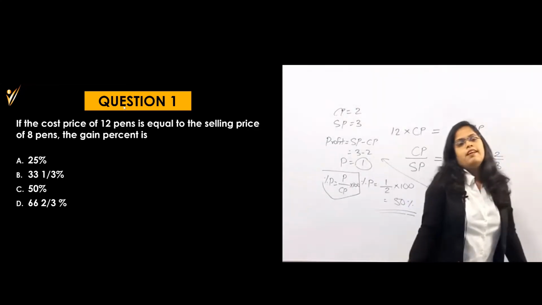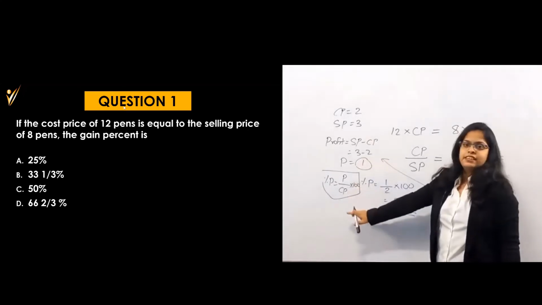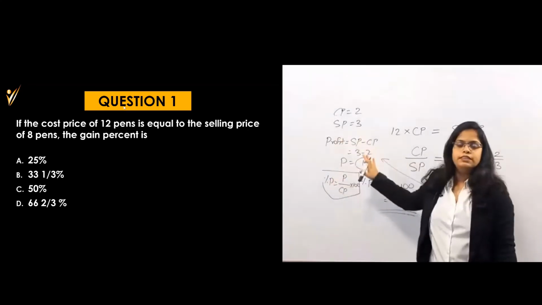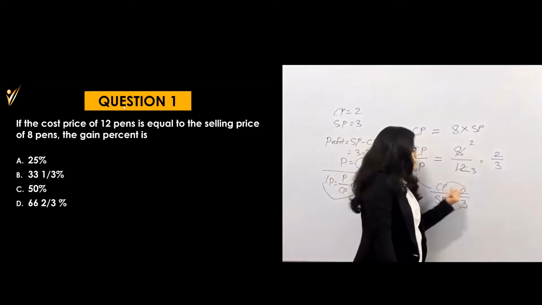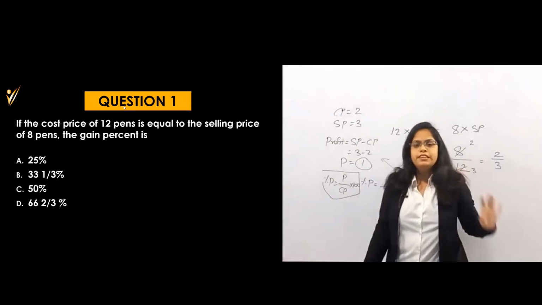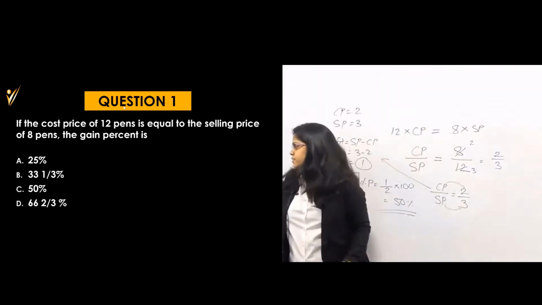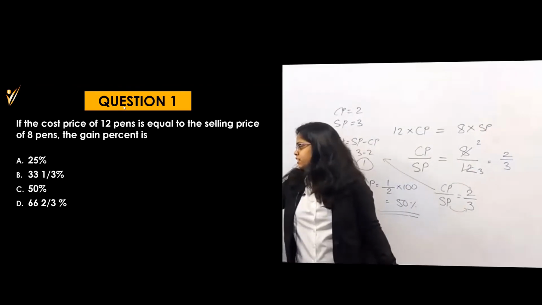Now understood? Now I have written in more steps, even single steps. But in the exam, you don't have to write all these things. You have to think here only. CP is 2, SP is 3, profit is 1 rupee. Now I think you have understood this, right? This is actually the easiest way.